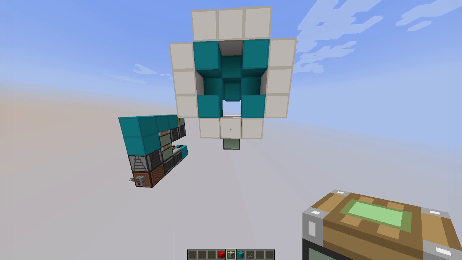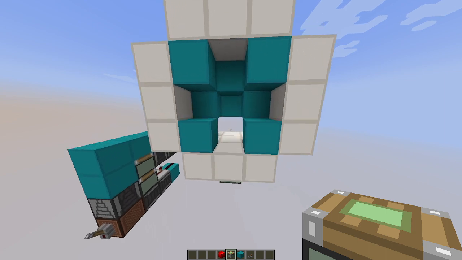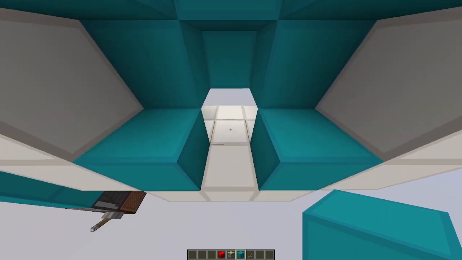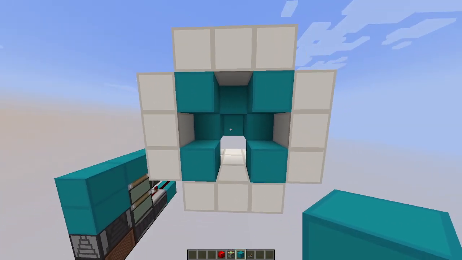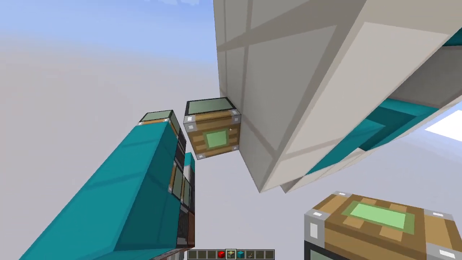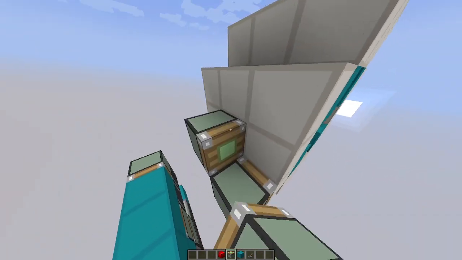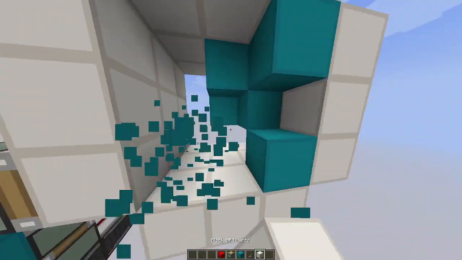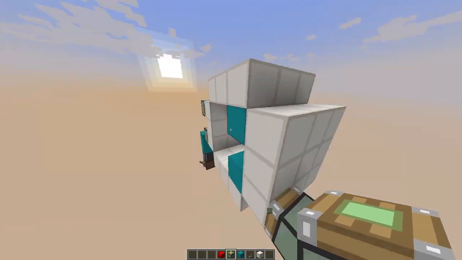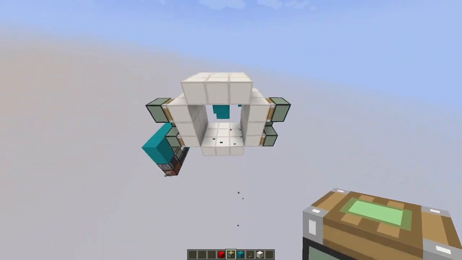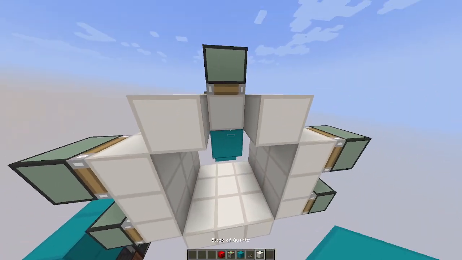Just use a single piston extender, because why would you need a double piston extender when you can just use a single one? Also, when you have made a piston that can retract a block, you can just delete the block. That is easier for you to remember which blocks you have already dealt with. So for these 3 blocks, I can just use these 3 side pistons, for example, to pull them from the side. Same for these 3. You can see I removed all of those 3 blocks because we have already dealt with them. Again, remove these 3 blocks, and then the final one, we can just do from the top.